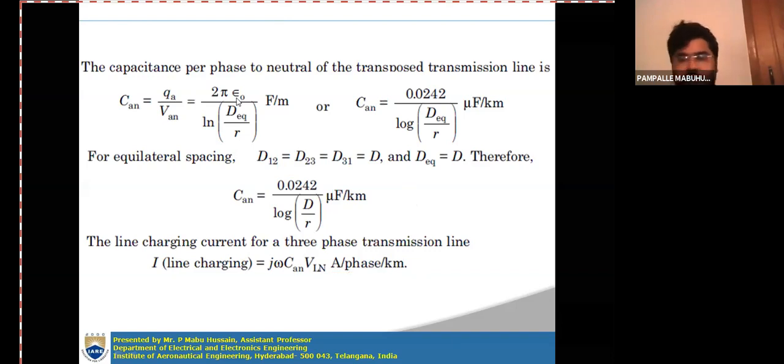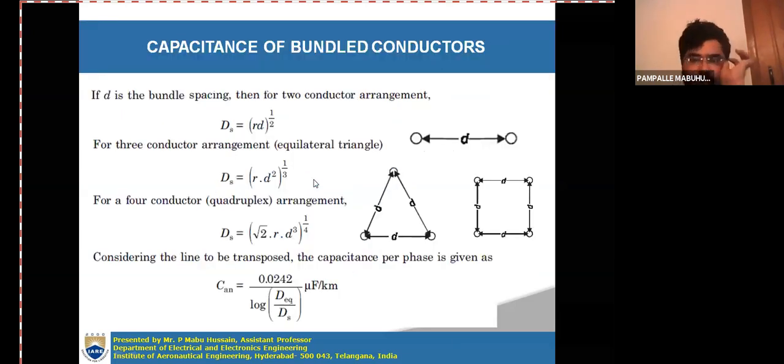In the derivation, I think everyone is clear with the derivation. Now let us go for capacitance of bundled conductors.